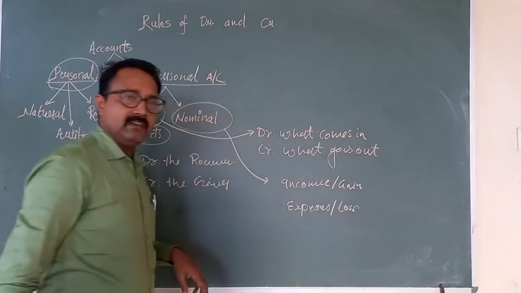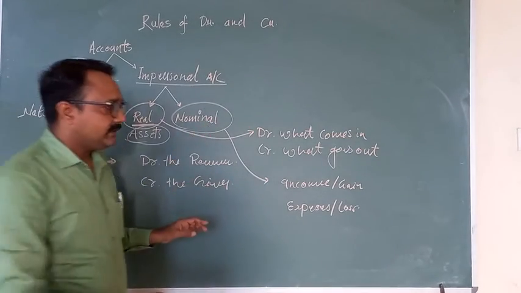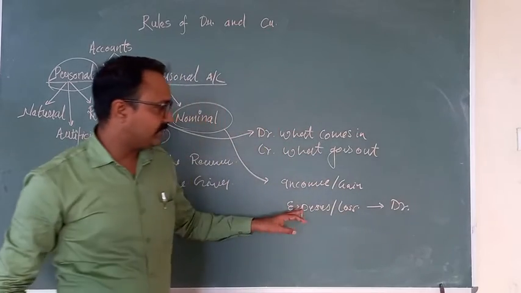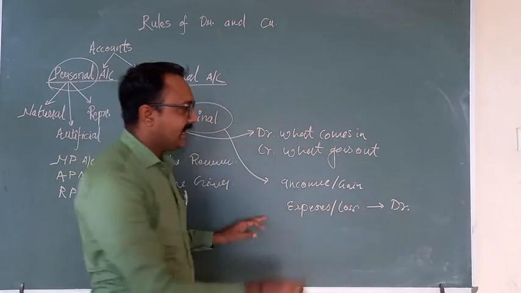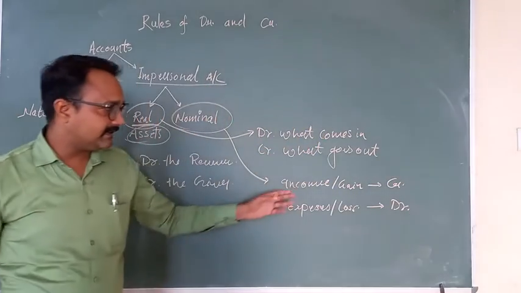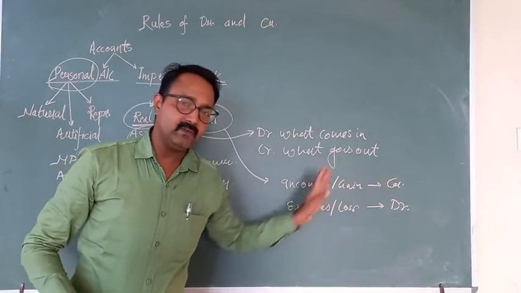A very simple rule for the nominal account: debit all the expenses and losses, and credit your income and gain. Whatever you earn, whatever is your profit or gain, you have to credit.